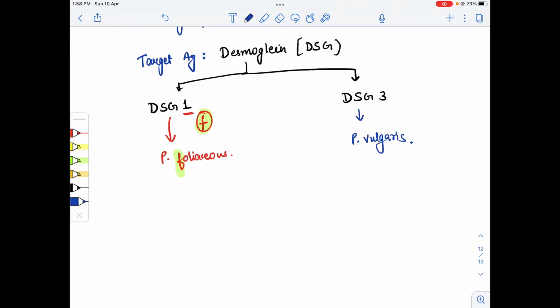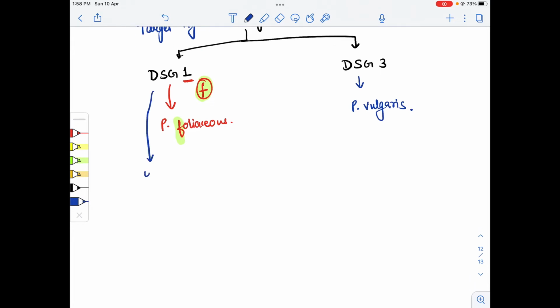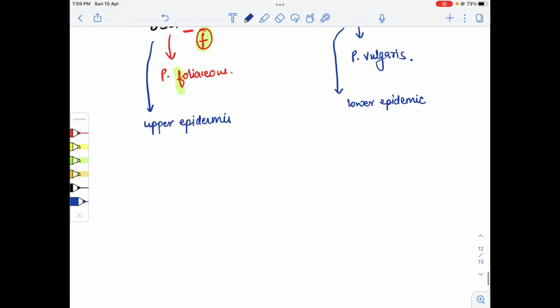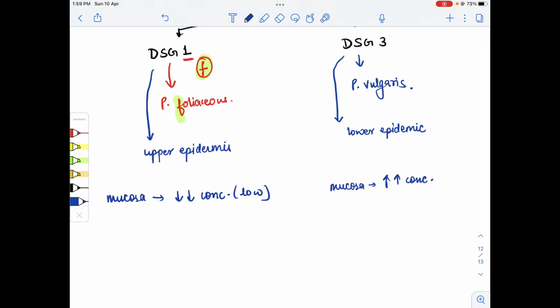Desmoglein 1 is present in the upper epidermis layer, while desmoglein 3 is present in the lower epidermal layer. Desmoglein 1 concentration in the mucosa is very low compared to vulgaris. In vulgaris, desmoglein 3 concentration is very high, especially in the oral cavity.